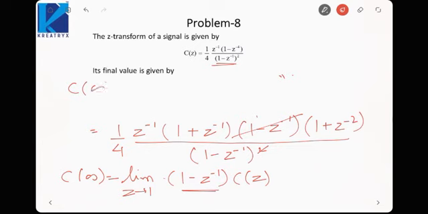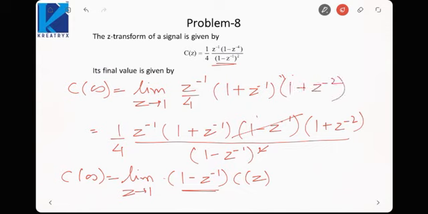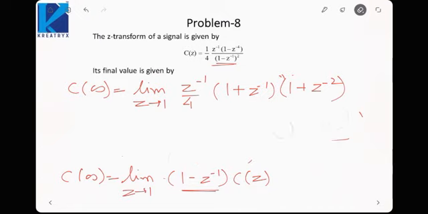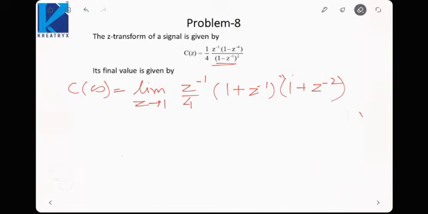So C infinity would be limiting z tending to 1 of z inverse by 4, 1 plus z inverse and 1 plus z inverse square. So it would be 1 by 4 into 2 into 2, that is 1. So C infinity is 1.